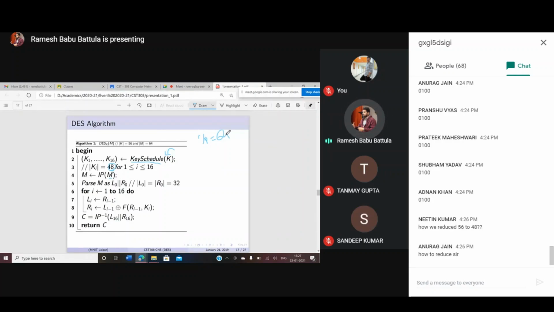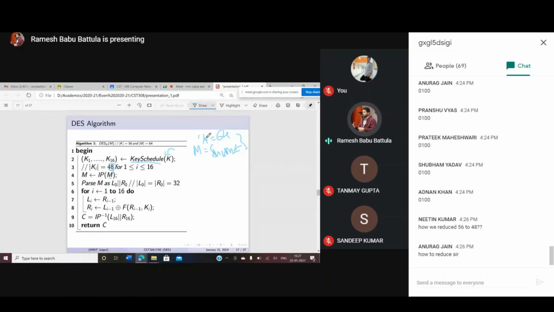If you don't have sufficient bits at the last block, you append some more bits so that the last block is also equal to 64 bits. Suppose the capital M is my message, which consists of a combination of small m1, small m2, and so on.